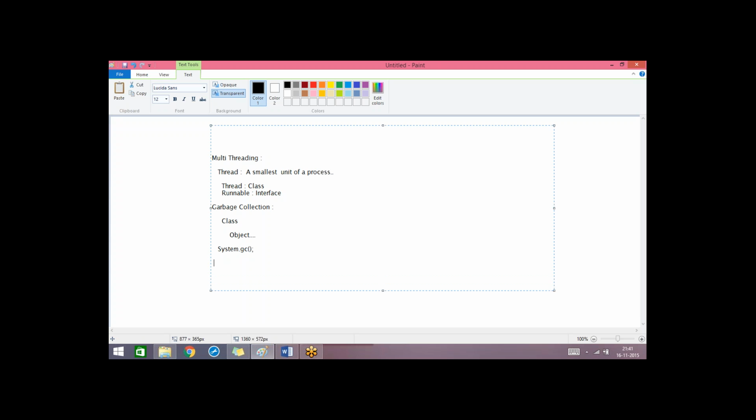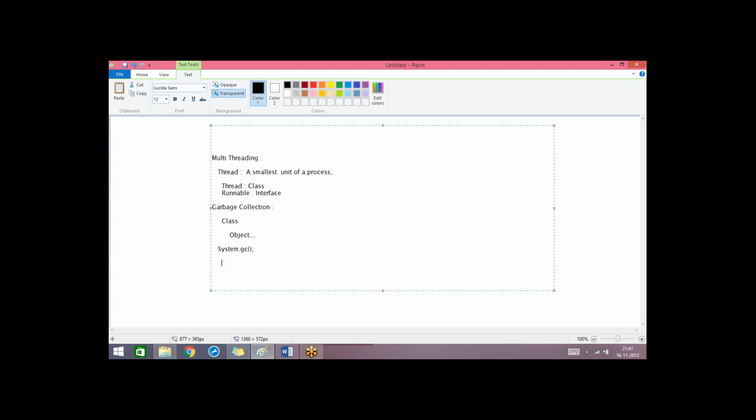If any object value is null for a long time, then that object will be automatically destroyed by the garbage collector. And there are different properties to identify the unnecessary objects and decide whether to delete them or not. That completely depends on the different properties of the garbage collector.